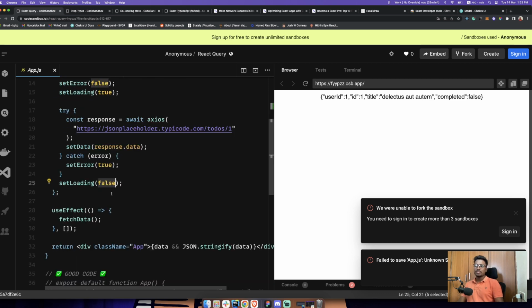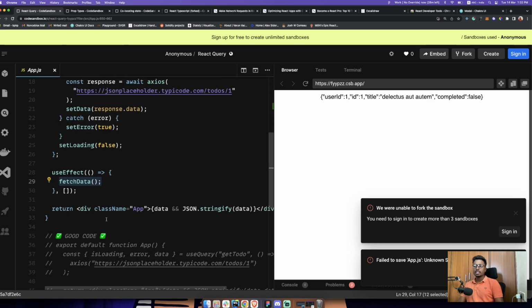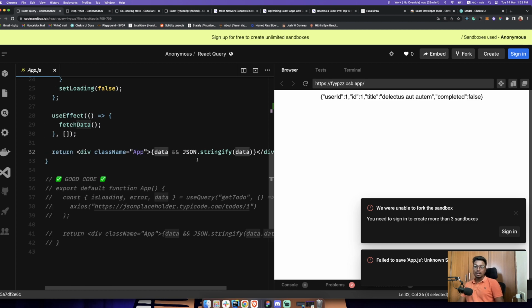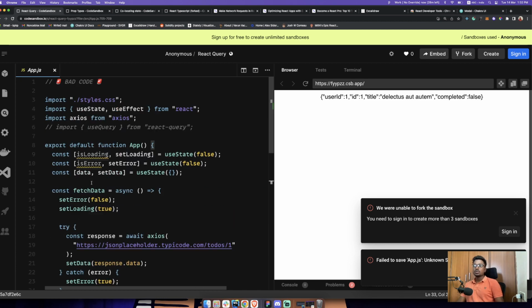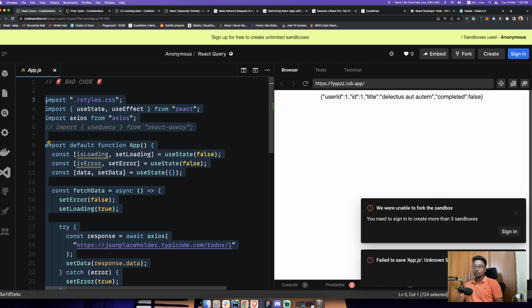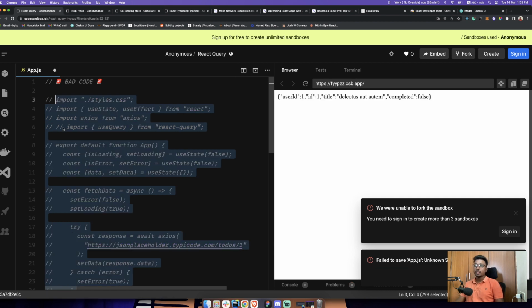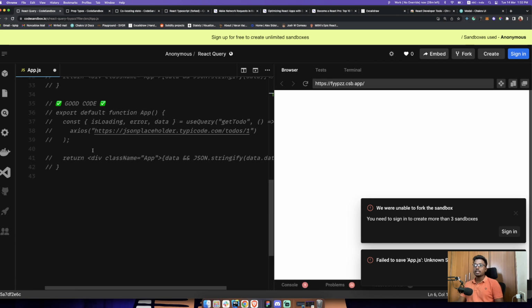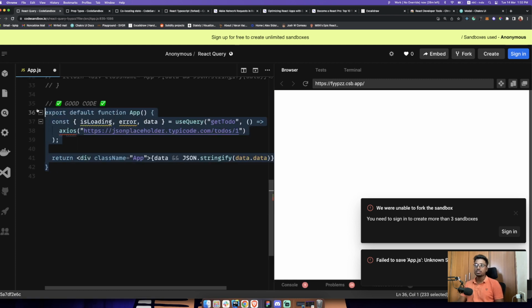Then we add that in useEffect to fetch the data, and if data is available, we show it, which is perfectly fine. But imagine doing this for every single module in your application. Let's say you're building a dashboard which has a lot of API calls, so whenever you click on something, you make an API call. In that case, it's really bad. That's the reason we use something called React Query. If I uncomment the import here, you can see in React Query it's really simple. It's just two lines of code. That's it.